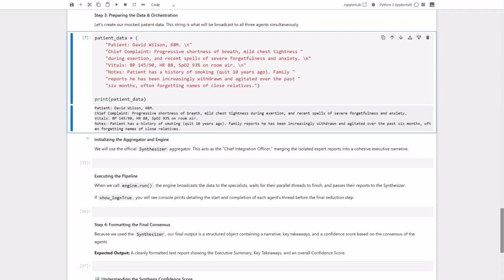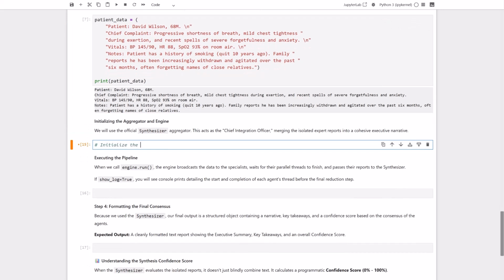but we need someone to bring it all together. This is where the synthesizer aggregator comes in. Think of it as the chief integration officer. It's going to take those 3 isolated independent reports and merge them into a single cohesive clinical narrative. We'll initialize our 3 agents, set up our synthesizer with a custom goal to find exactly 3 key health issues, and then bundle them all into the Octochains engine. Let's write the setup code.